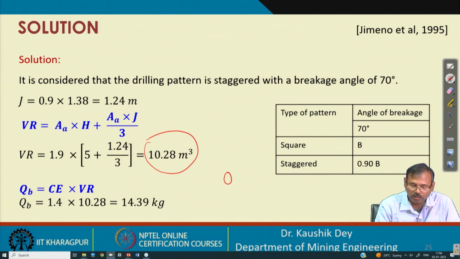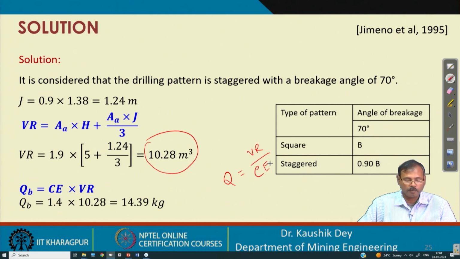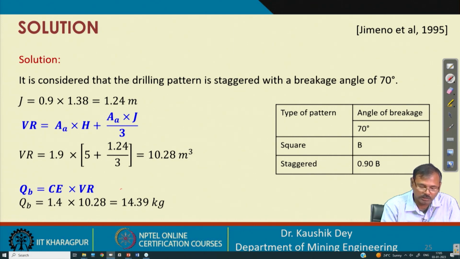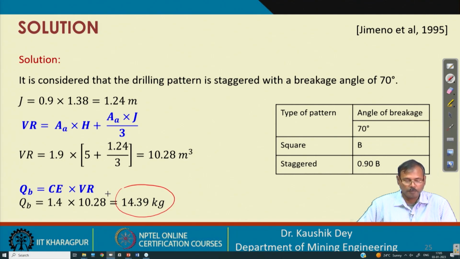The quantity of charge required is basically the volume of rock multiplied by the powder factor. So, that is 1.4 is our powder factor, and volume of rock is 10.28. So, every hole we have to place 14.39 kg of explosives.